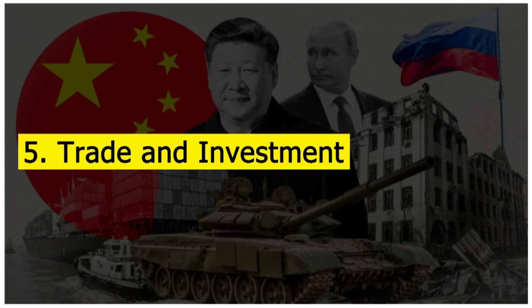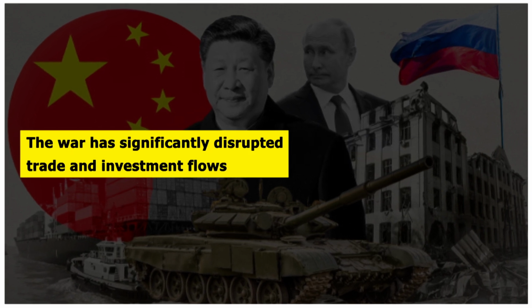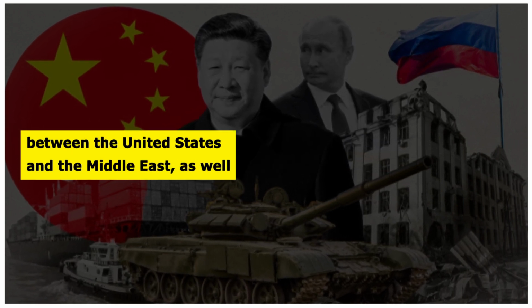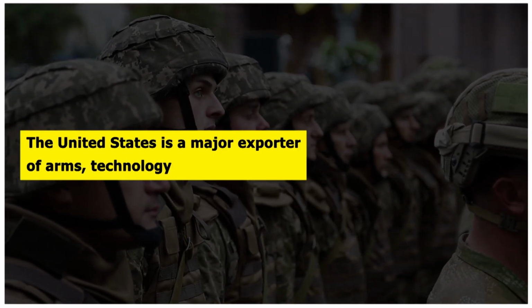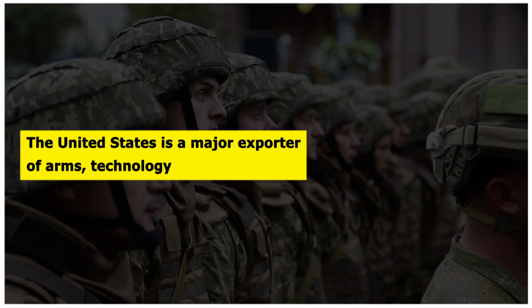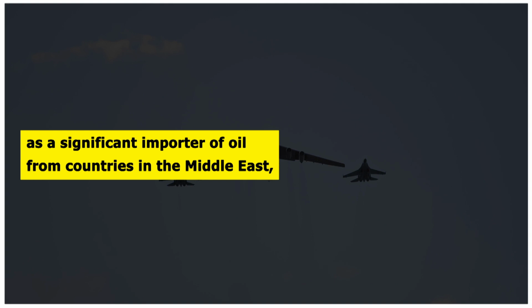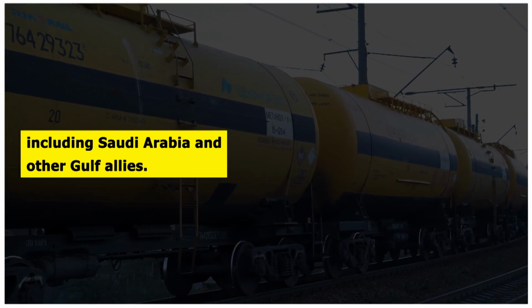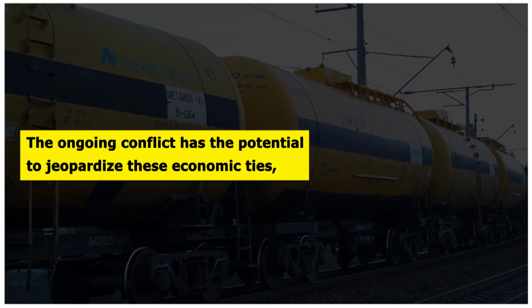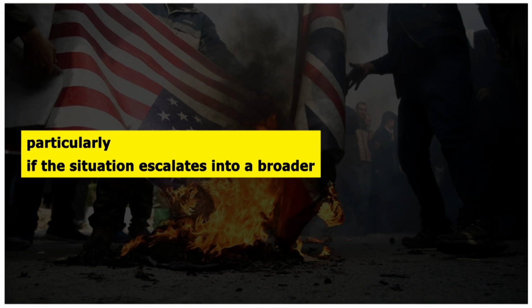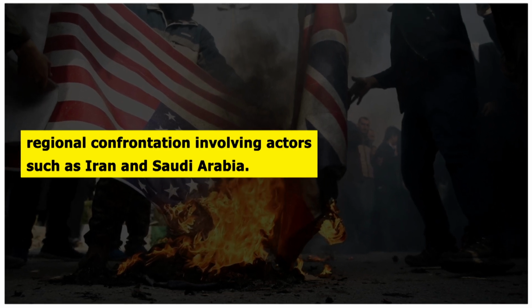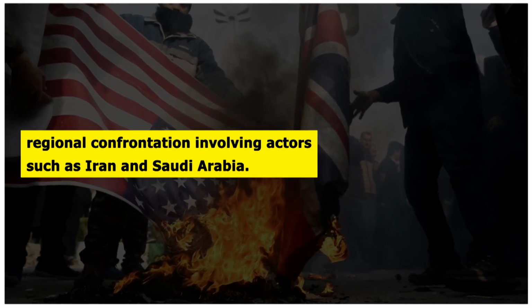5. Trade and investment. The war has significantly disrupted trade and investment flows between the United States and the Middle East, as well as with other regions affected by the conflict. The United States is a major exporter of arms, technology, and agricultural products to Israel, while simultaneously serving as a significant importer of oil from countries in the Middle East, including Saudi Arabia and other Gulf allies. The ongoing conflict has the potential to jeopardize these economic ties, particularly if the situation escalates into a broader regional confrontation involving actors such as Iran and Saudi Arabia.